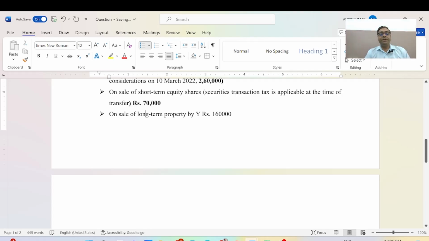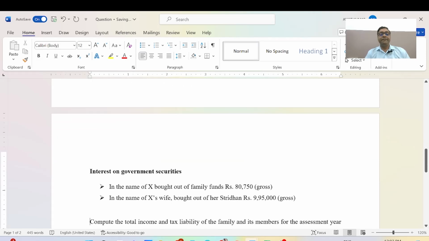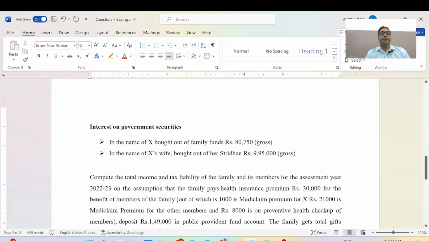One more point is the sale of long-term property by Y, 1 lakh 60,000. The investment in government securities in the name of X, bought out of family funds, is 80,750, and in the name of Mrs. X, bought out of her Stridhan, is 9 lakh 95,000.